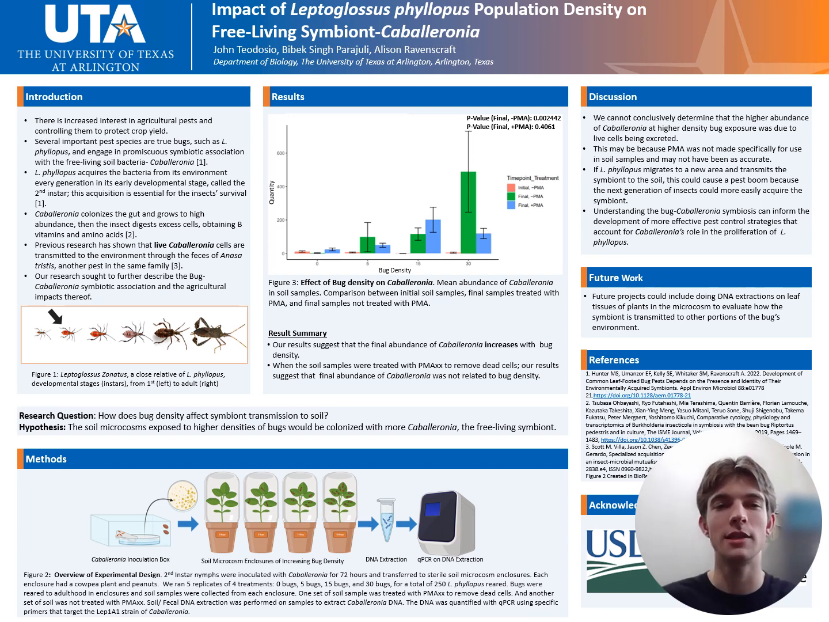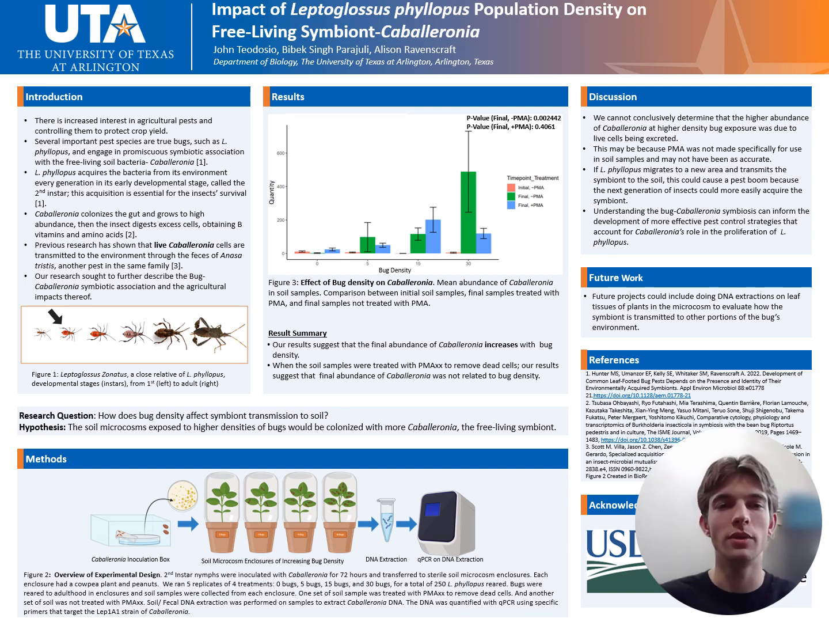Phallopus acquires the bacteria from its environment every generation in its early developmental stage called the second instar. Caballeronia is necessary for the bug because it colonizes the gut and grows to high abundance. The insect digests excess cells, obtaining B vitamins and amino acids.